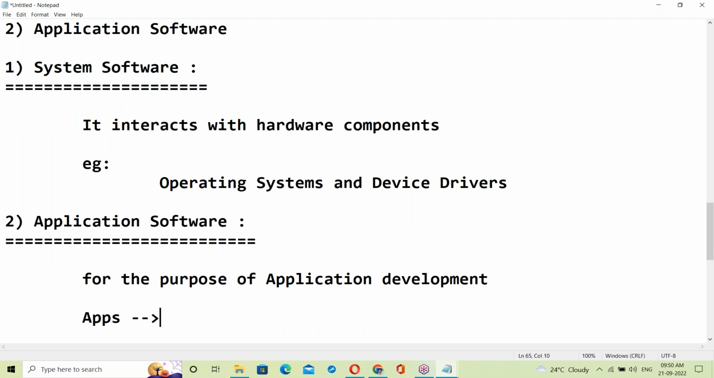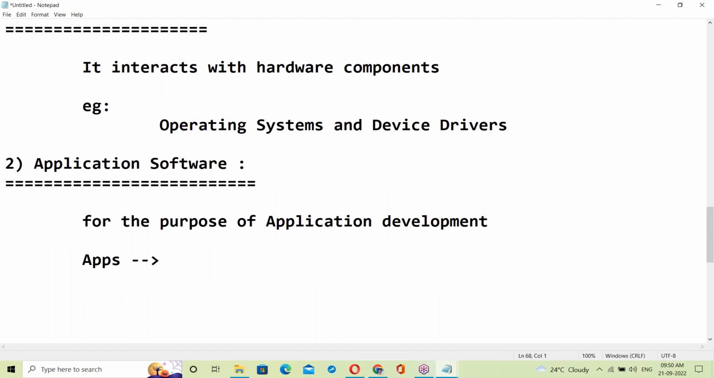Applications, apps. In our daily life, we are using some applications, right? What is the best example for applications? In your mobile, there are many applications. Which is the most used application in your mobile? Tell me, guys.